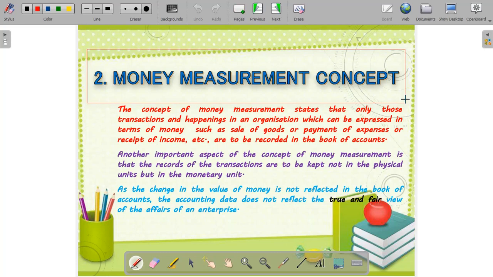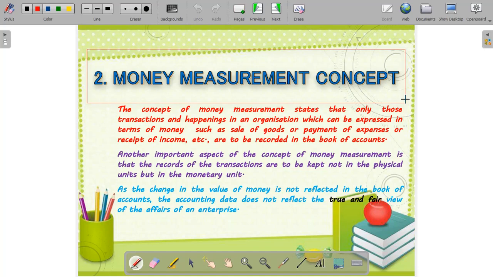And this concept also suffers limitations. The very first limitation is that qualitative transactions are not recorded. Irrespective of their importance, qualitative transactions are not recorded. This point has to be taken into consideration. And the other thing is that money is considered to have a static value, as transactions are recorded at the time of the transaction date. But in reality, the value of money does not remain the same over a period of time. Why? Due to the change in the price level. So this is another limitation of this principle of accounting.